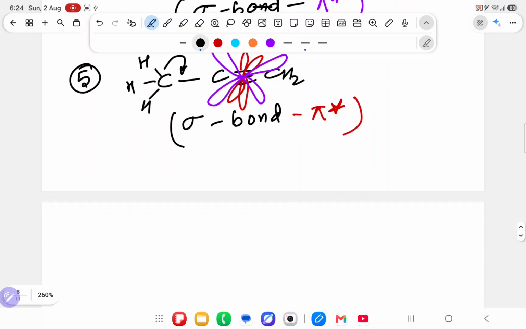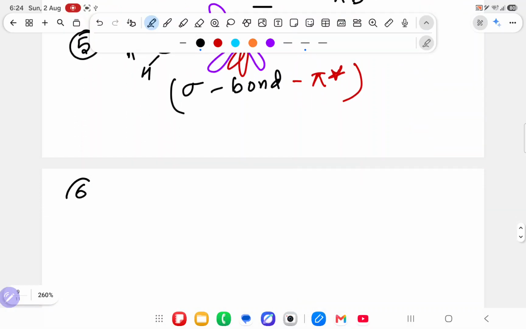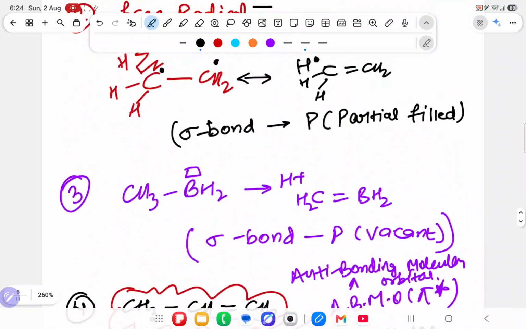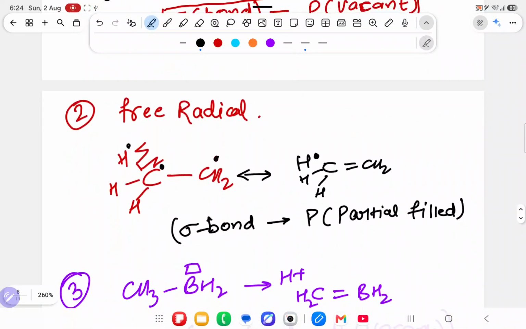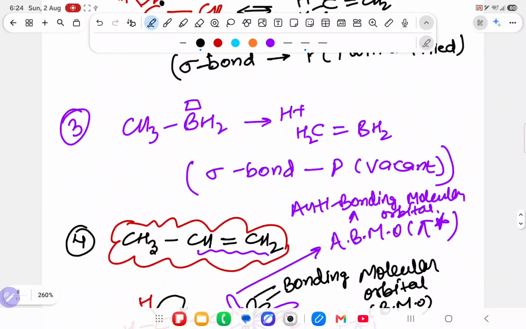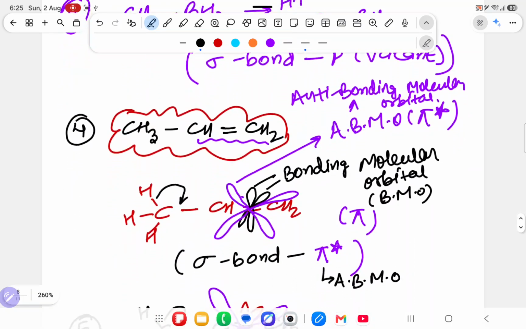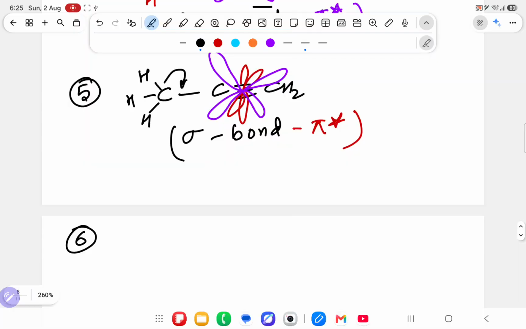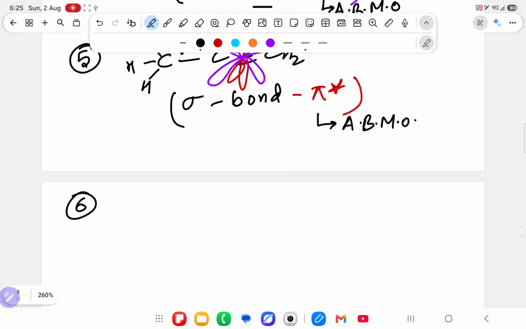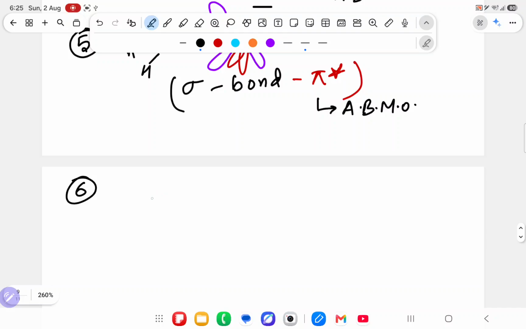Similarly, understood now, the orbital overlapping approach: for carbocation, free radical, and boron, it is sigma bond to vacant orbital for carbocation and boron, sigma bond to partially filled orbital for free radical, and for double bond and triple bond, sigma bond to anti-bonding molecular orbital. Now we are going to do one experiment and see what is going to happen over there.